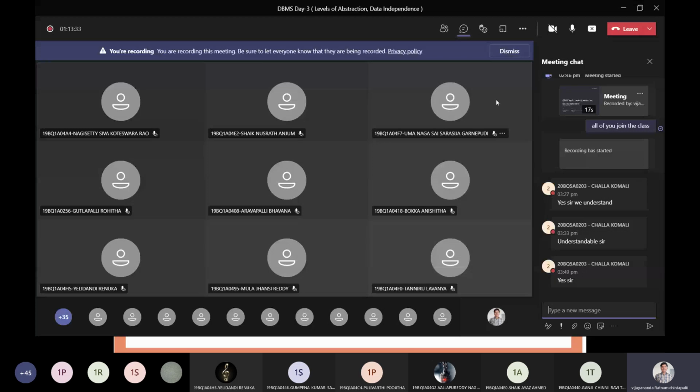In the next class, we'll discuss how the data is represented in the hierarchical model, network model, and relational model, and what the different types of users are who work with this database. We'll see that in the next class.